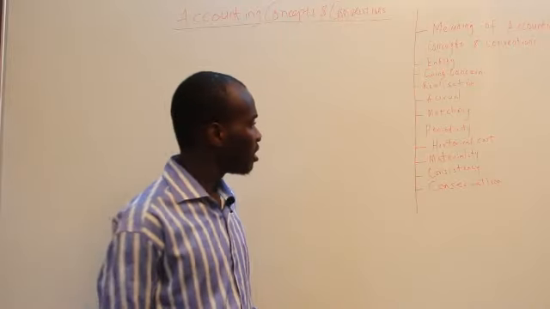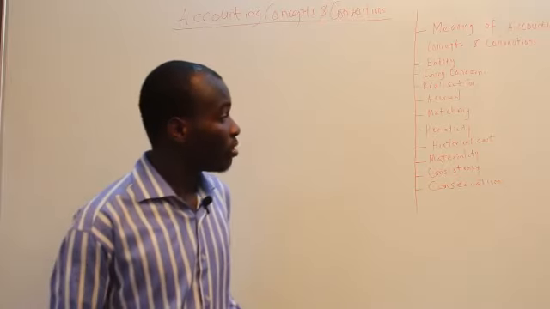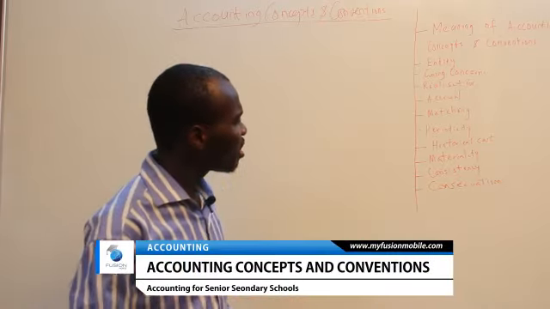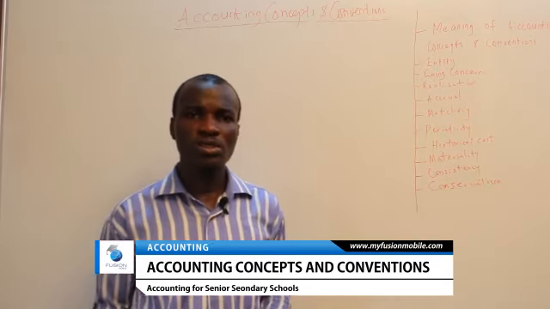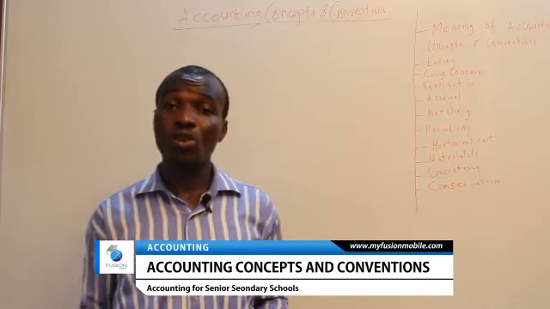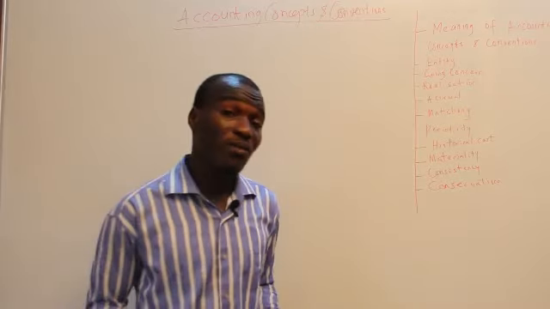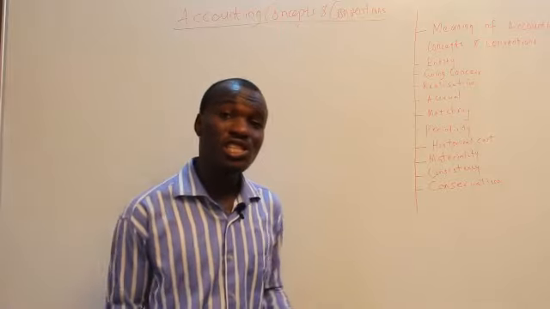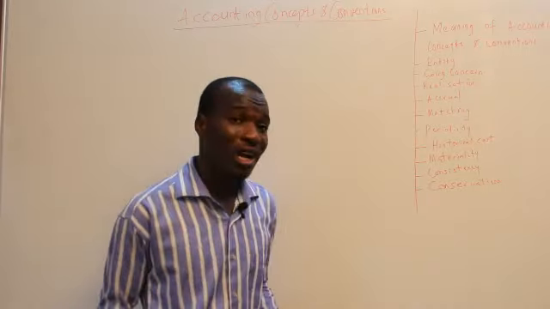That is being generalized. We should call it the periodicity concept. So the periodicity concept is generally in a year. Now we have the historical cost concept. That means generally, in the books of account, the cost of an asset or property taken to the statement of financial position should be the original cost of the asset. That is, the historical cost of the asset should be recognized in the books of account.